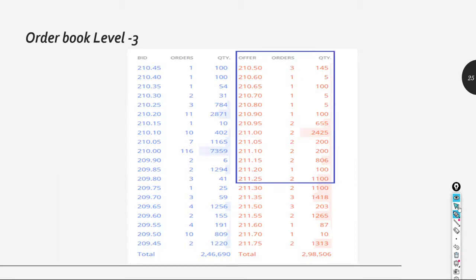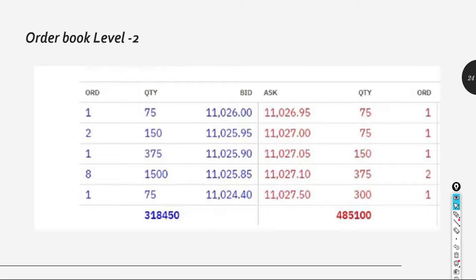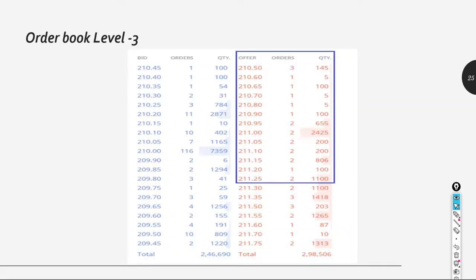Now you can ask me, what is the use of looking at level 3 rather than level 2? If you ask me, there is no major difference you are going to implement here. But let's take an example. You have taken a buy entry at 210.50, which is the best selling order price. Now let's assume you are placing a stop loss at 209.50.